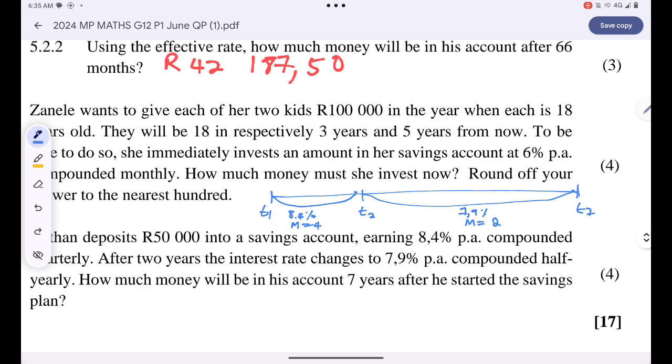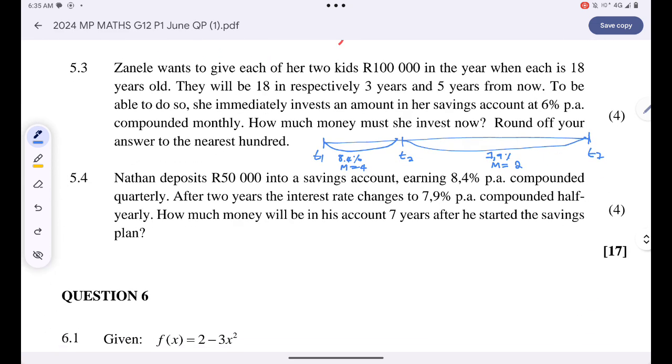For half yearly, guys, M is just equal to 2. So all you have to do now, guys, is to simply use our compound interest formula to find the amount of money that Nathan will have.